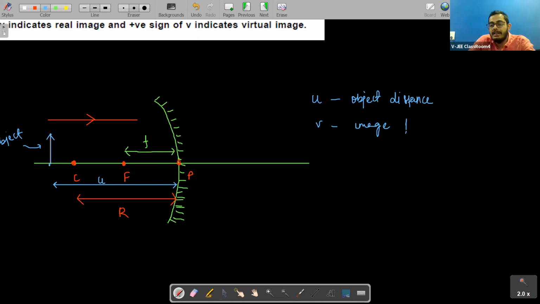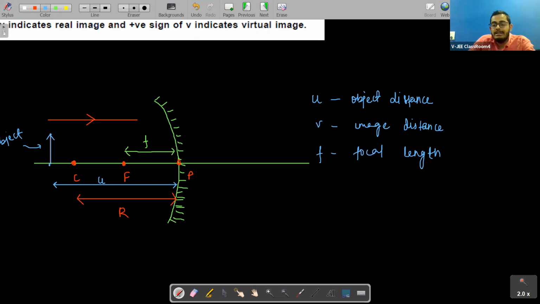These are just the parameters. U is the object distance, V will be the image distance, and F will be the focal length.